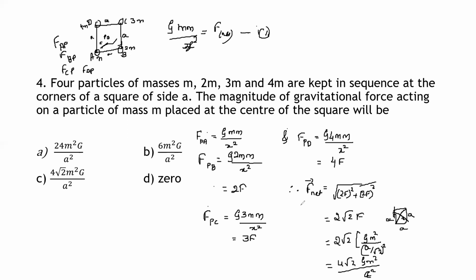So this one formula you remember, that is F net is equal to square root of F1 square plus F2 square. So F1 value is (2F) whole square, F2 value is (2F) whole square. So substitute and simplify. Right. So which is the correct option? Option C, that is 4 root 2 G m square divided by a square. Option C is the correct option here.